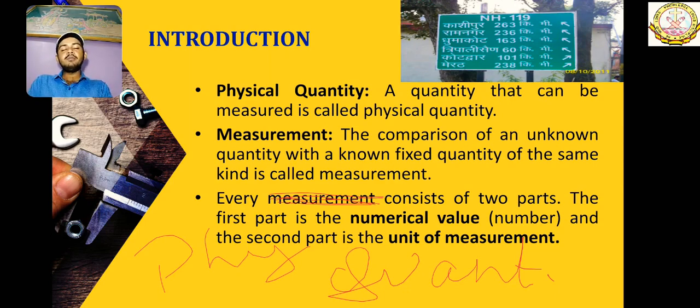If we miss any of it, then our quantity is wrong, our answer is wrong. Let's say I tell you that my home is 5 from the school. Then can you imagine what is the distance between my home and the school?